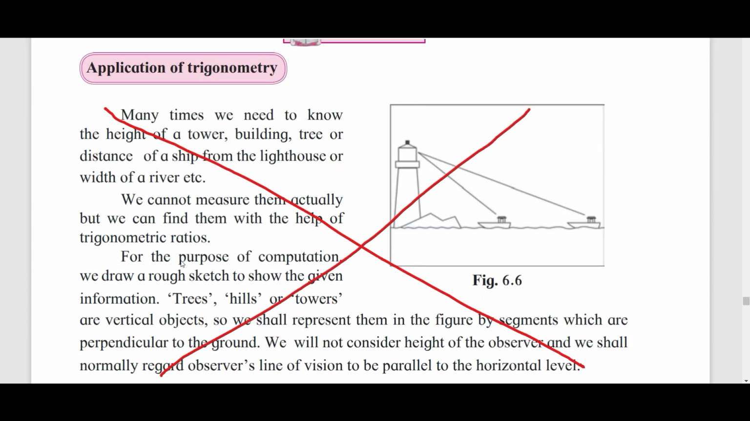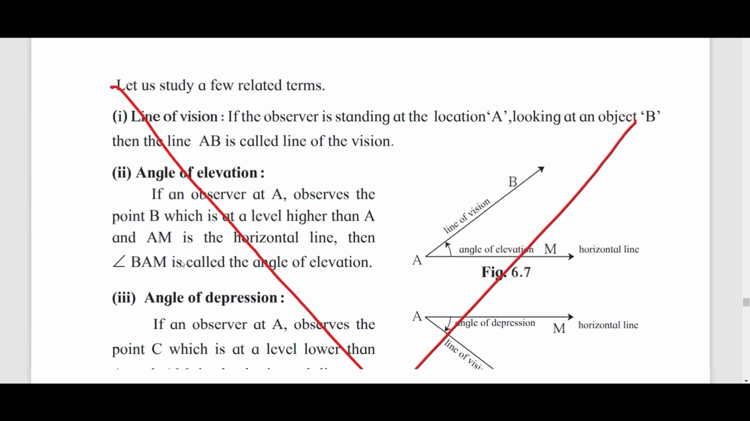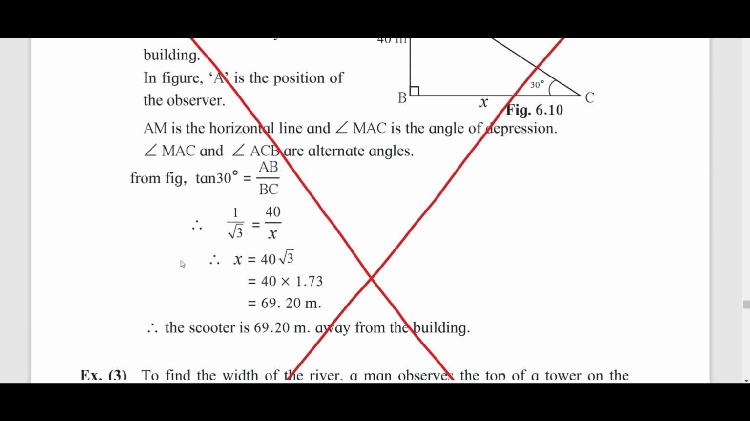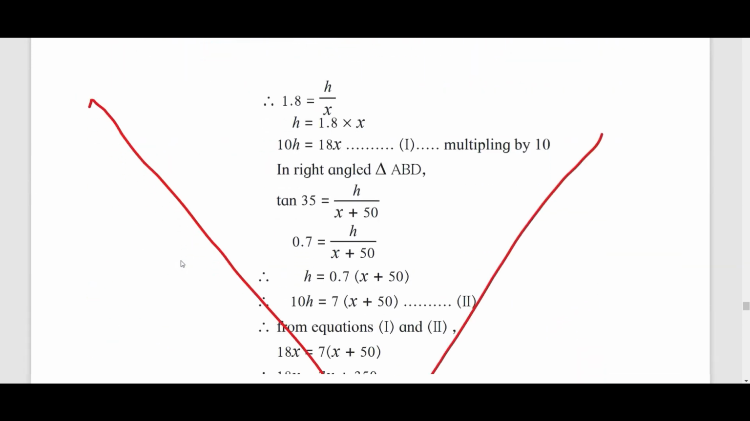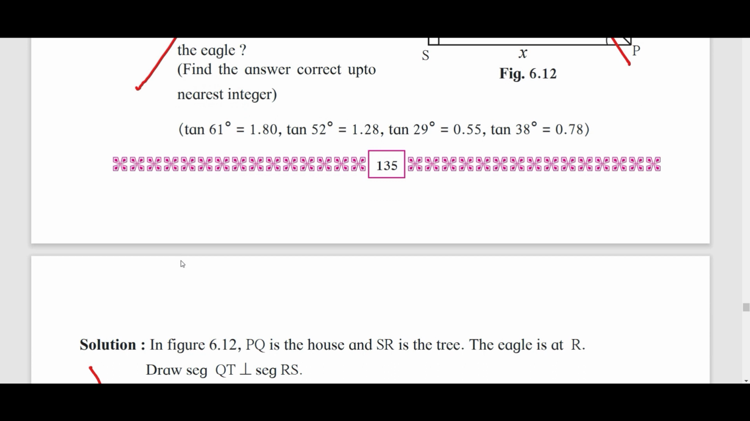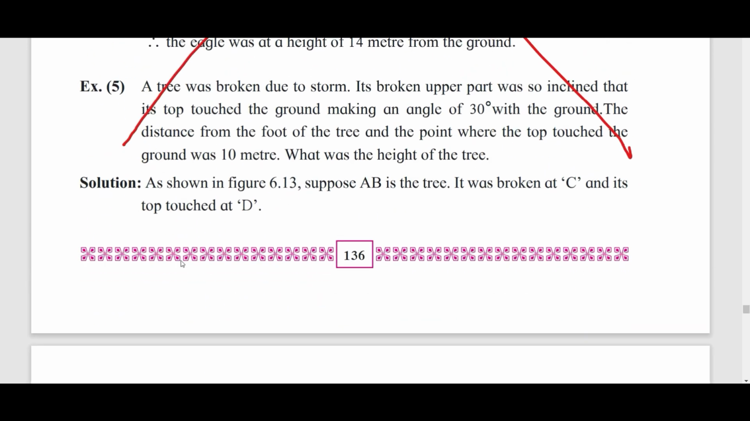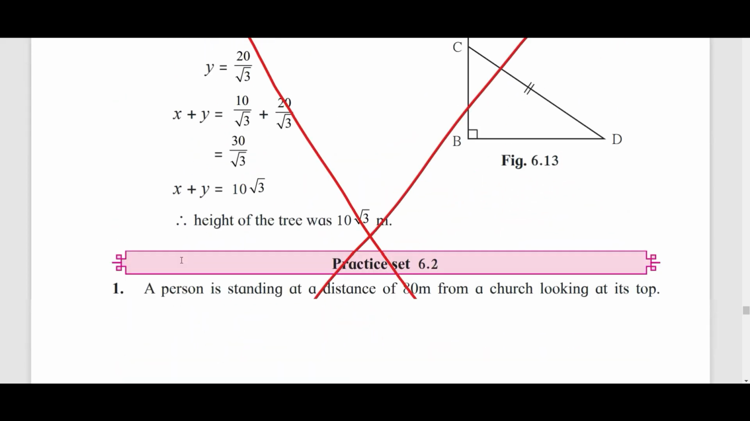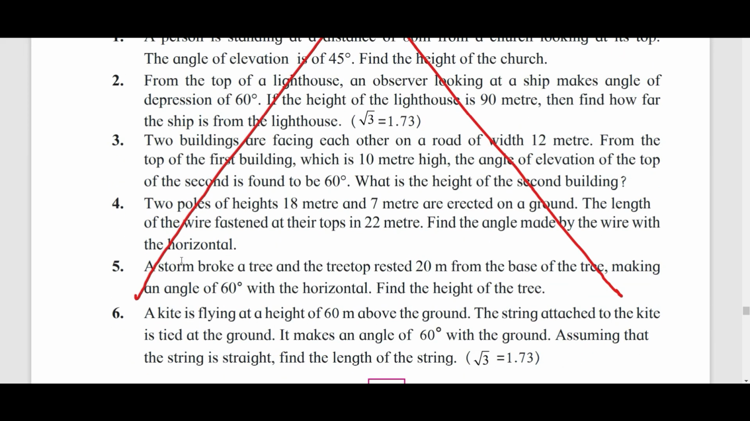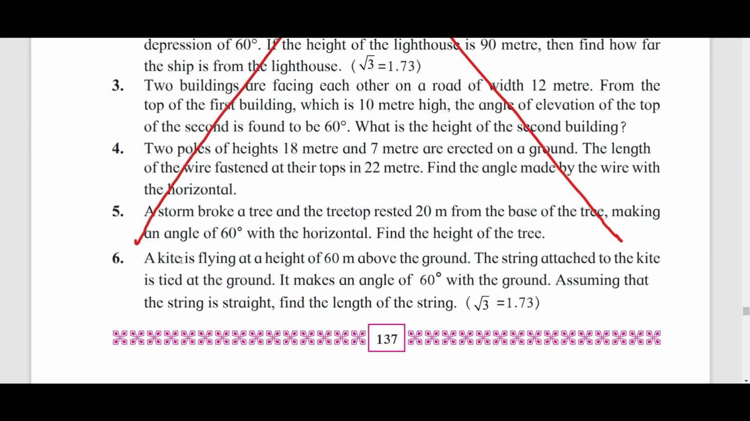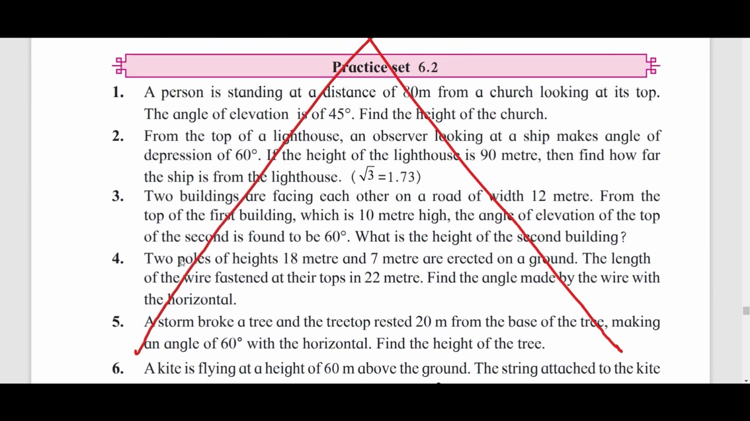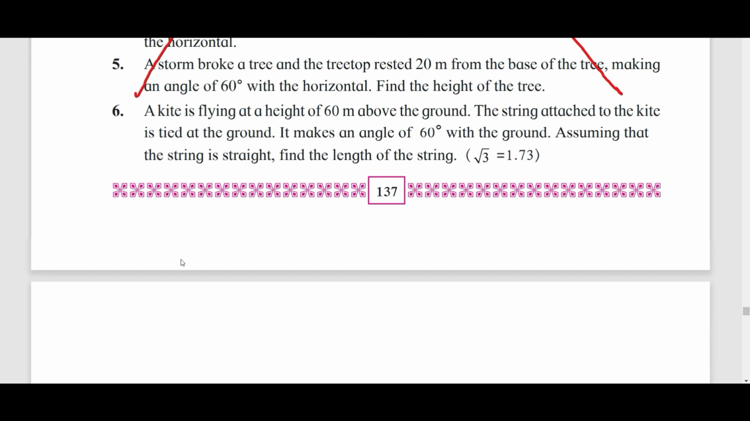So this is page number 132. You can remove that one, cross it. 133 whole page you can cross it. 134 whole page you can cross it. 135 is a complete page. 136 again a complete page, and 137 again a complete page along with the exercise. Exercise 6.2 is also not there for your exam. I repeat, from page 132 to 137 you don't have anything in your syllabus.